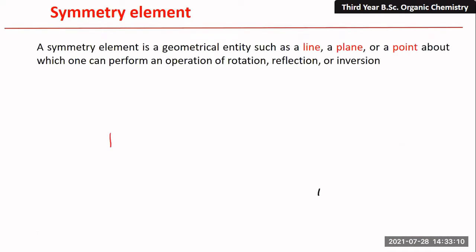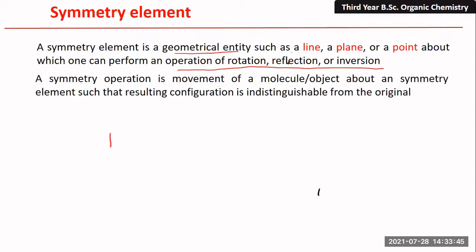So a symmetry element is a geometrical entity, which may be a line, a plane, or a point, about which one can perform operations of rotation, reflection, or inversion. Again, a symmetry element is a geometrical entity. Geometrical entity means it should be a line, a plane, or a point, which can perform the operation of rotation, reflection, or inversion, known as a symmetry element.